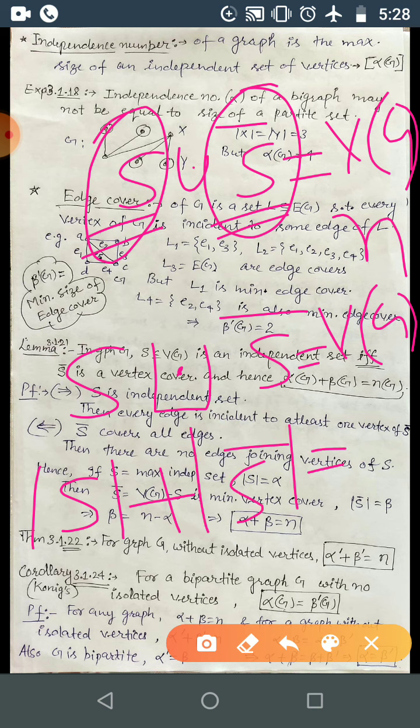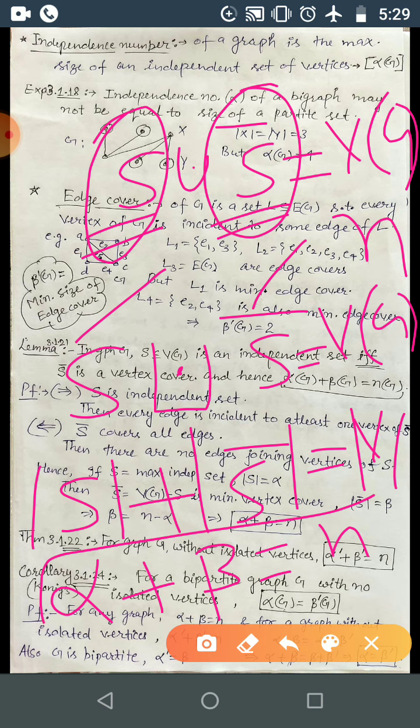This will be giving you the total vertex set cardinality, that is n. Here if S is the maximum, then S complement will be the minimum. The maximum set cardinality is alpha, the independence number, and the minimum is beta. And this is n, and that's what we have done. Alpha plus beta.